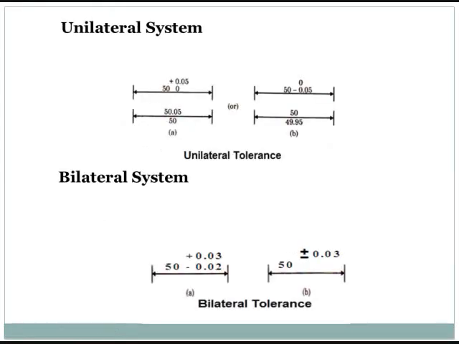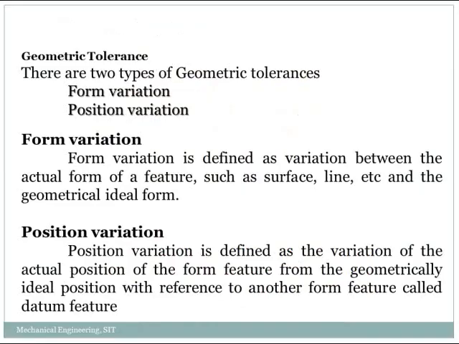What is meant by unilateral system? In this system, the tolerance is allowed on only one side of the basic size. It is represented in the drawing. What is meant by bilateral tolerance? In this system, the tolerance is allowed on both sides of the basic size. One limit will be above the basic size, the other limit will be below the basic size. It is also represented in the diagrams.